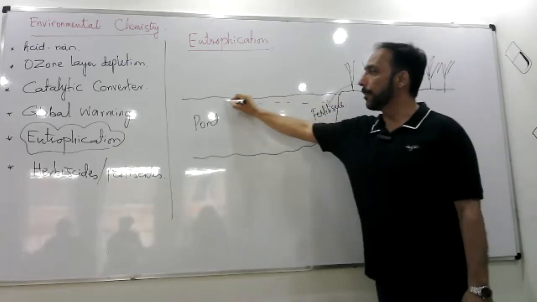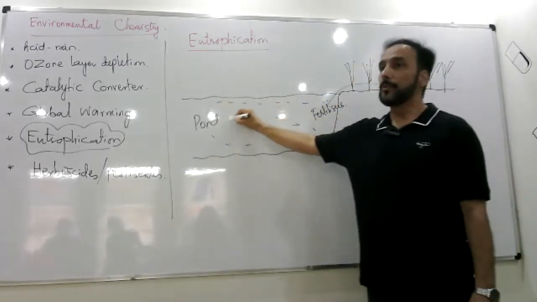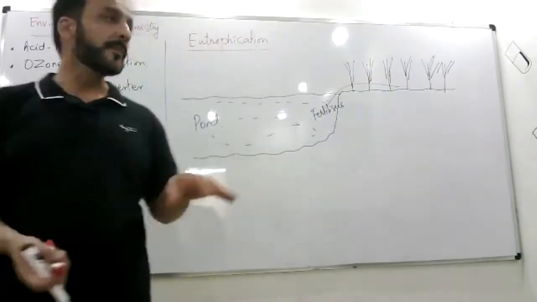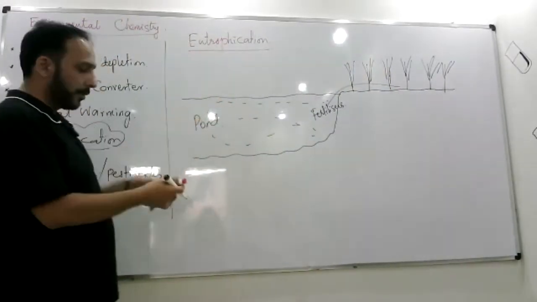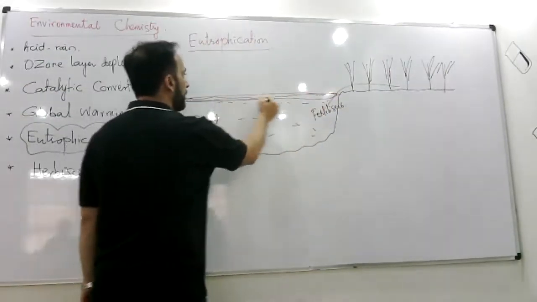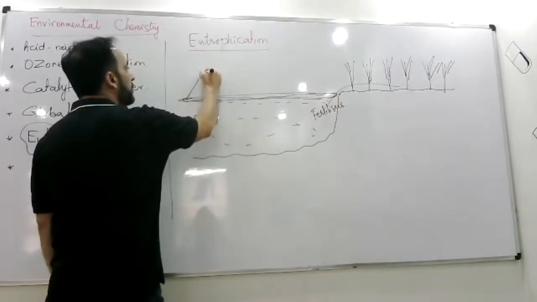Once they are in this water, because of the mineral rich water, plants will start growing like algae and all. They'll start growing on the surface of water. So plants or water plants or algae.